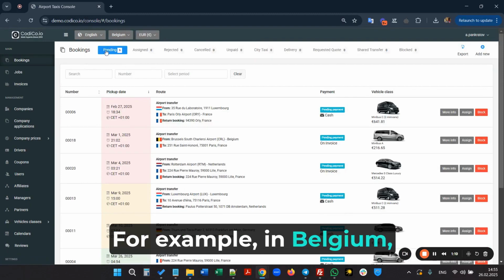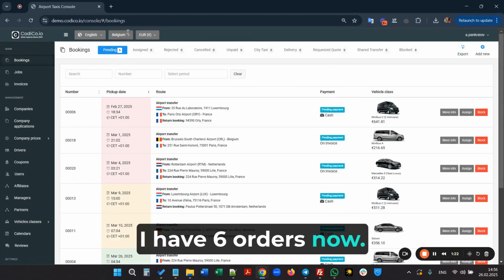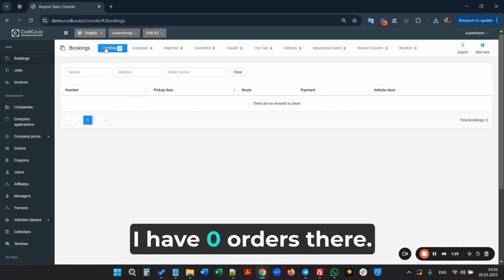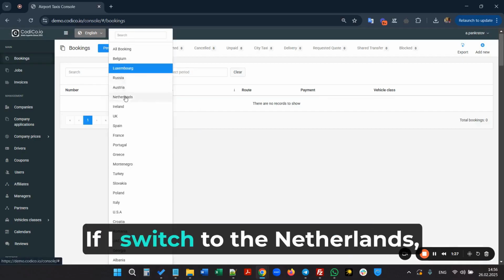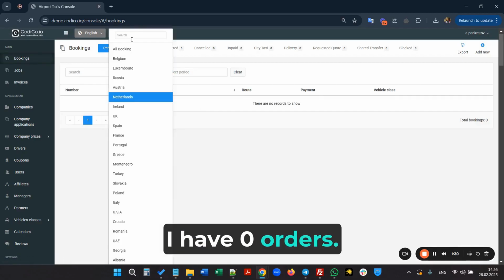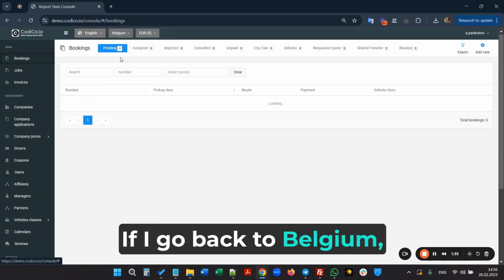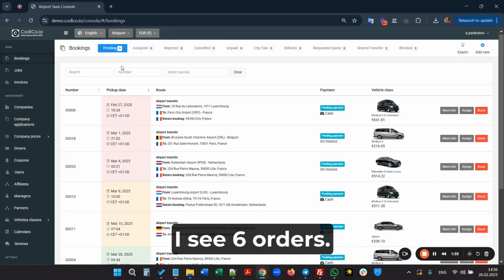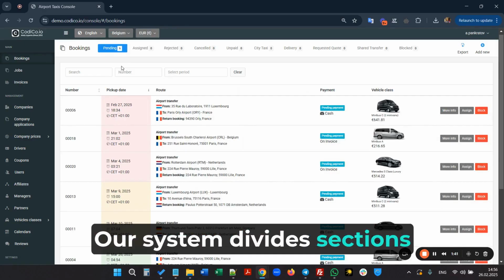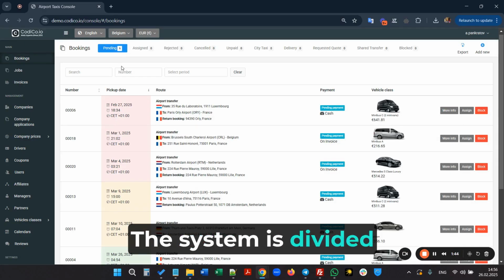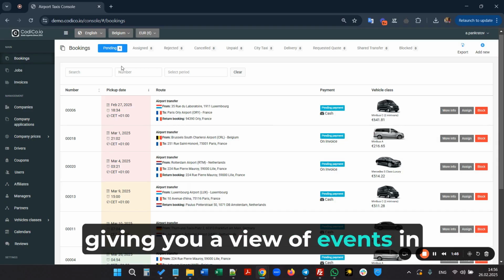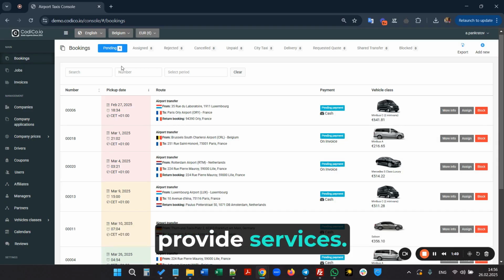For example, in Belgium, I have 6 orders now. If I switch to Luxembourg, I have 0 orders there. If I switch to the Netherlands, I have 0 orders. If I switch to France, I have no orders there. If I go back to Belgium, I see 6 orders. Our system divides sections by countries. The system is divided by countries, giving you a view of events in each country where you provide services.